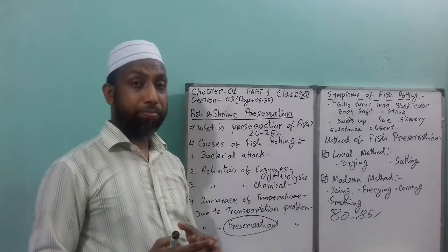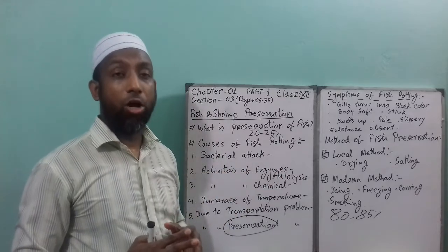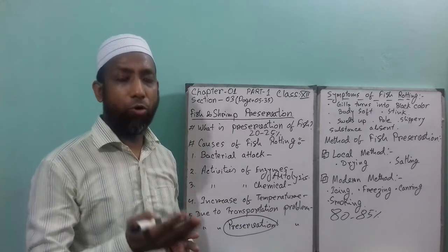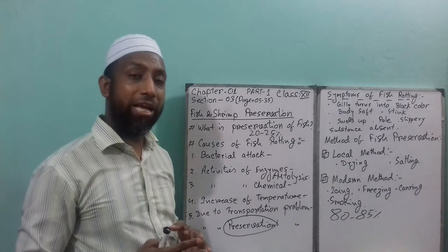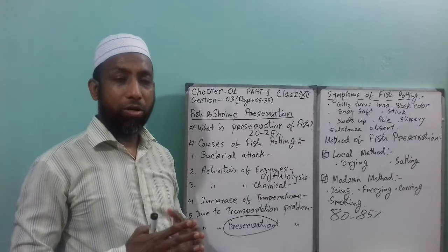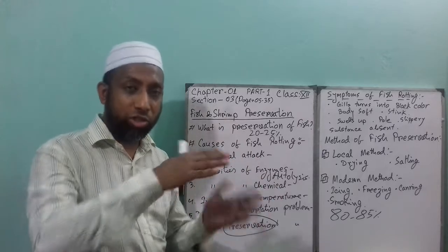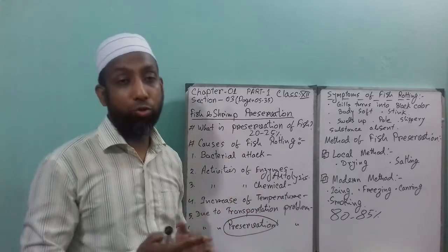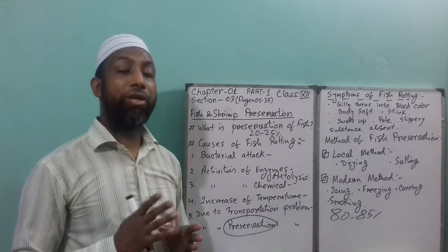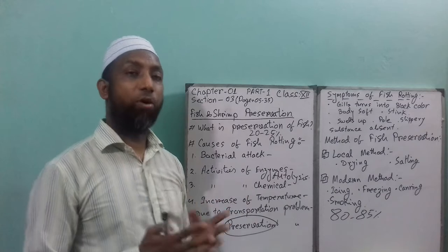And then leave that fish on top of the aluminium tin or bamboo chatai for about 4 to 5 days, and every day you have to turn it up and down, or move it around from both sides. Expose it to sunlight about 2 to 3 times. That is called drying. And remember that for drying the fish, you need proper sunlight. This is the overall method of small fish drying.